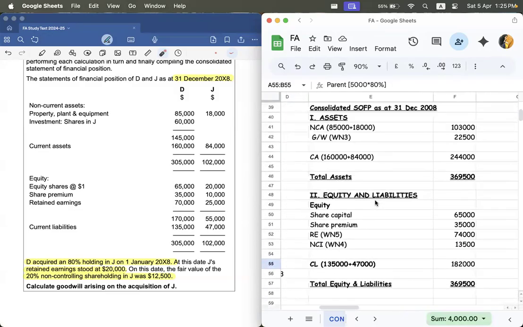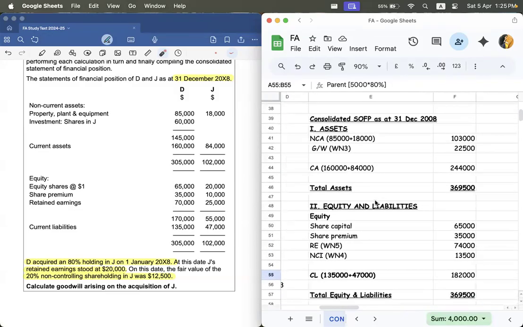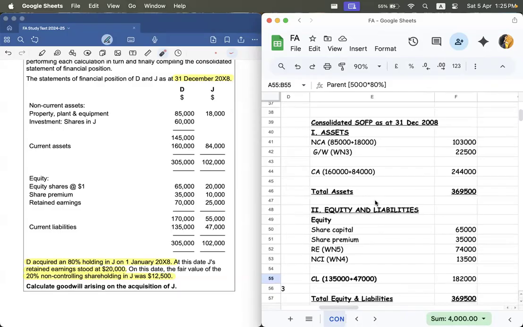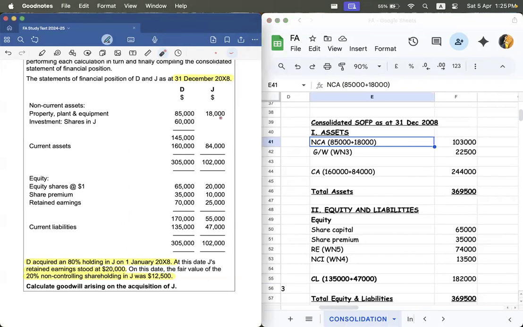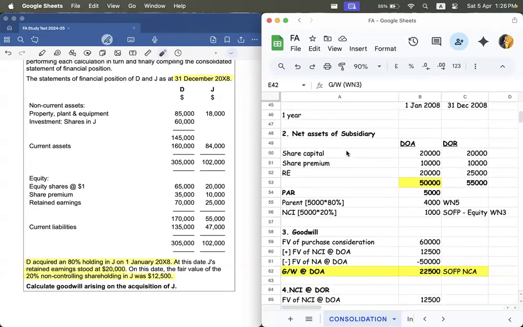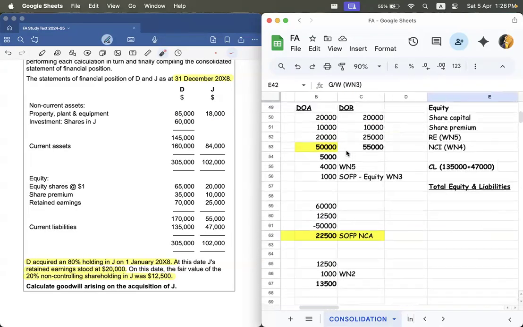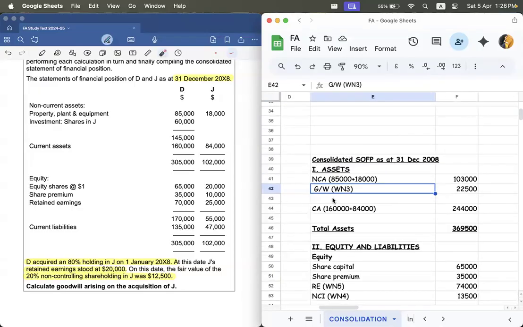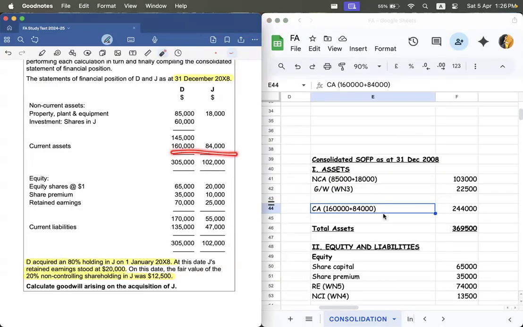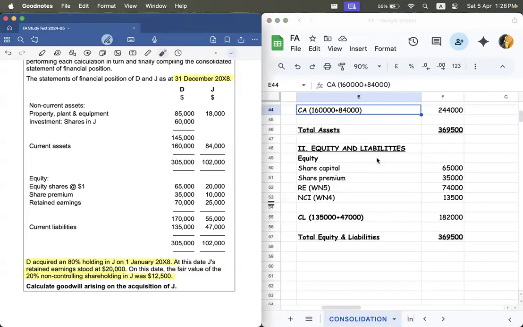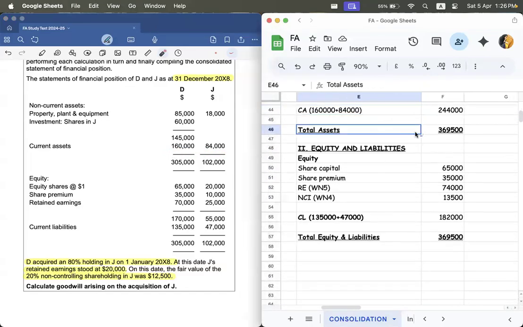Now you're going to open the consolidated SOFP at 31st December 2008. You're going to take net non-current assets, add both of them together. And goodwill comes from working note 3. And then current assets also the same thing, you're going to add both of them together. What you get is the total assets.